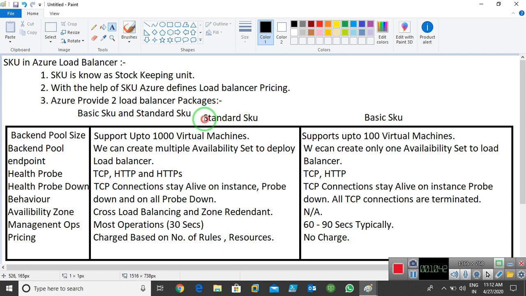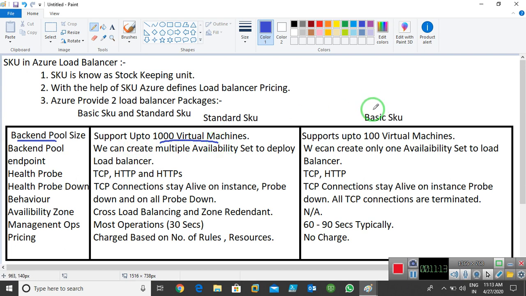You can say that standard SKU, and basic SKU. If we're talking about the standard SKU, first it depends on pool size. Pool size means how many VMs we can use. In standard SKU we can say it supports 1000 virtual machines. It means it manages the traffic between 1000 virtual machines.